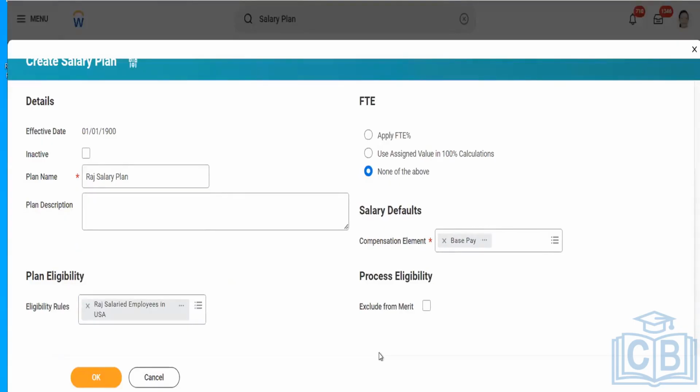After that, there is another component that we have here, exclude from merit. Let's take an example. If we do not want to use this salary plan in the merit process, then I can use this checkbox. Exclude from merit. Technically, it will not compute even the future calculations of the merit percentage of the salary.